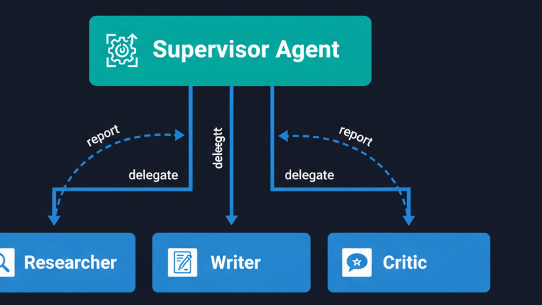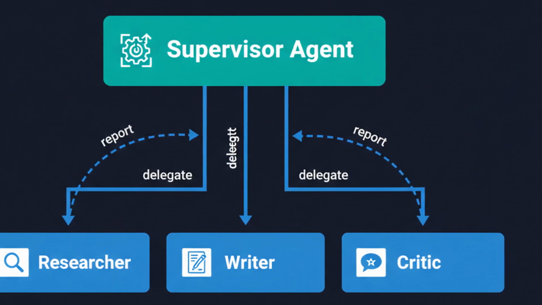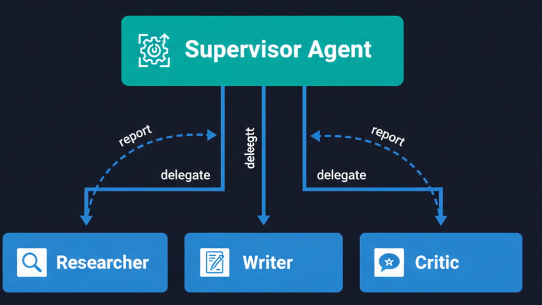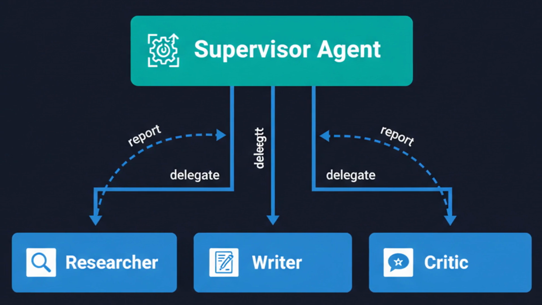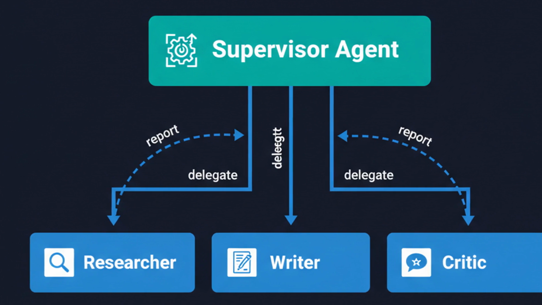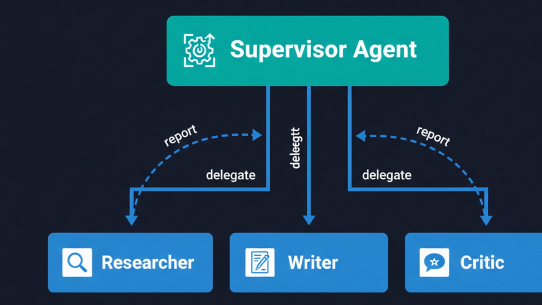Now the pattern that scales. Supervisor hierarchy. A supervisor agent doesn't do work. It delegates. It receives a goal, decomposes it into subtasks, assigns those to worker agents, and synthesizes results. The magic is in the routing logic. The supervisor examines each task and matches it to an agent's capabilities. When workers return results, the supervisor decides, is this done or do we need another round? This is how you build systems with dozens of agents without spaghetti coordination.